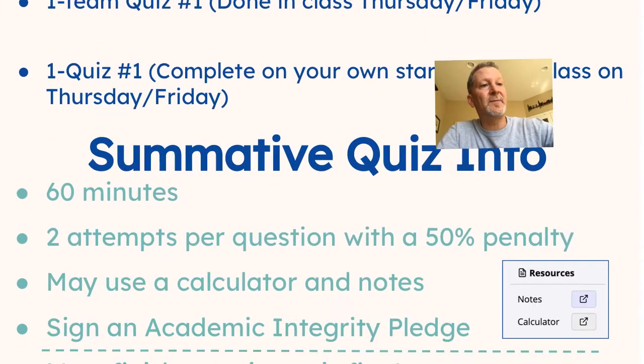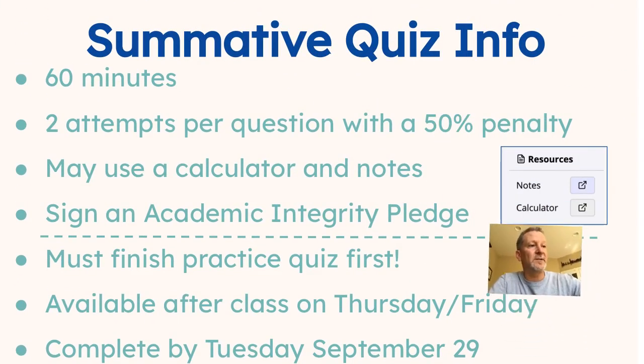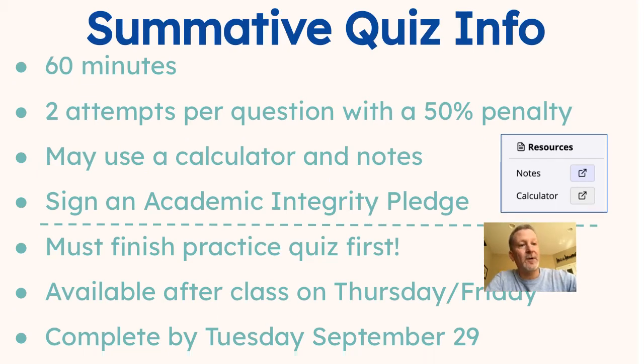For us, in a summative quiz environment, if you're wondering about how we're going to do summatives in distance learning, well, you're going to get a set time period. You're going to get a couple tries. We'll talk about this more next week. You'll be expected to have academic integrity. You can use the notes and the calculator, but you have to have the practice test done first, and then you can actually take the test. So that's kind of how it all works.